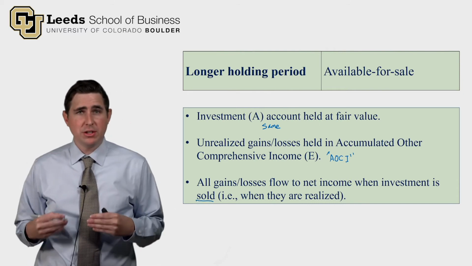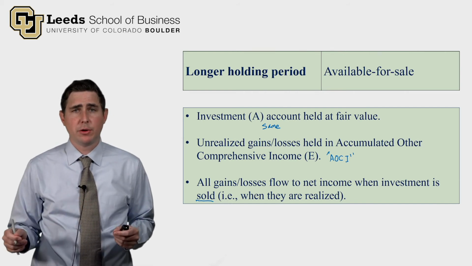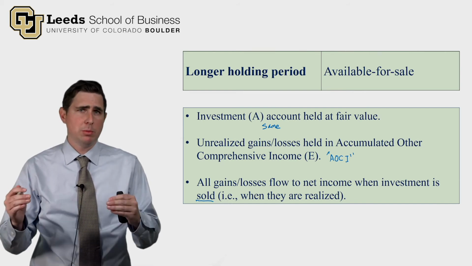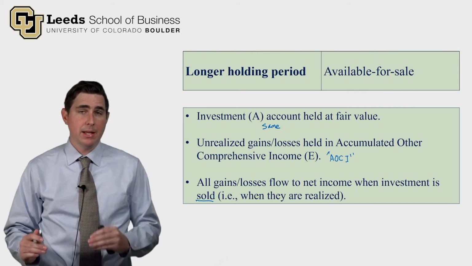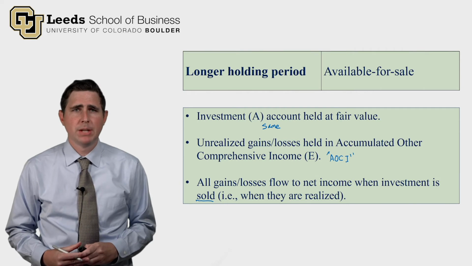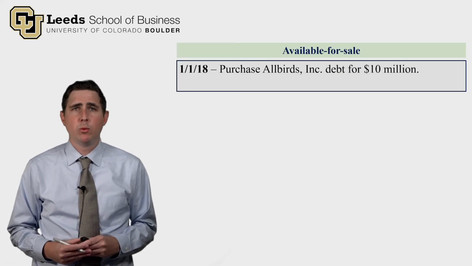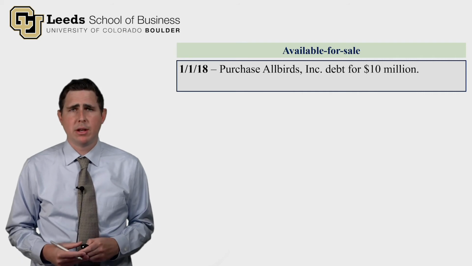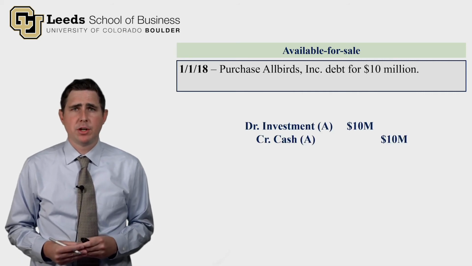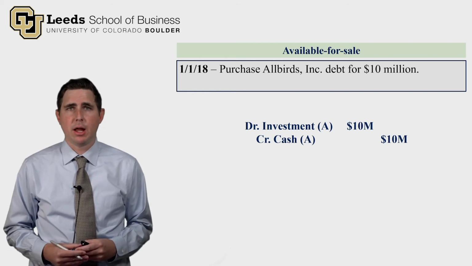So when we eventually sell the investment, all of these gains and losses are going to flow into net income. They're going to be reclassified from accumulated other comprehensive income into a gain account in the net income. Okay, so let's look at the example. On January 1st, 2018, we purchase Allbirds debt for $10 million. Same journal entry, debit the investment account for $10 million and credit cash for $10 million.